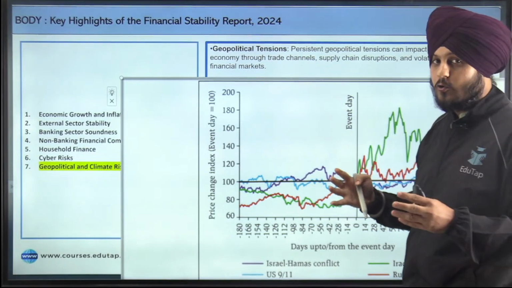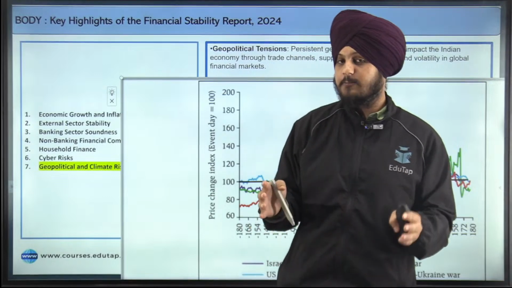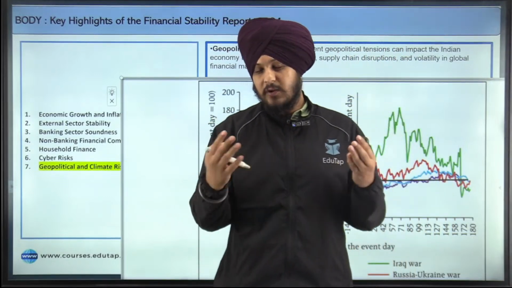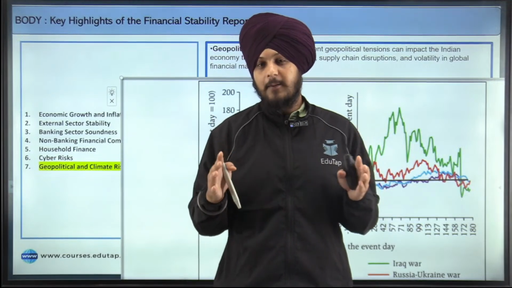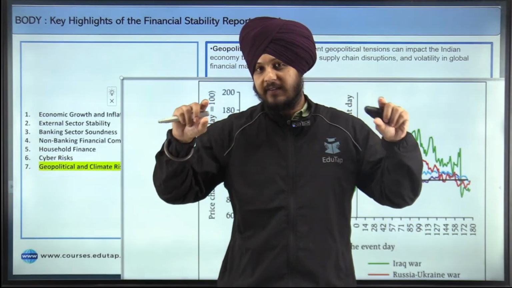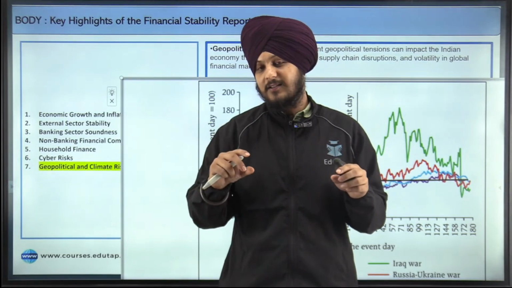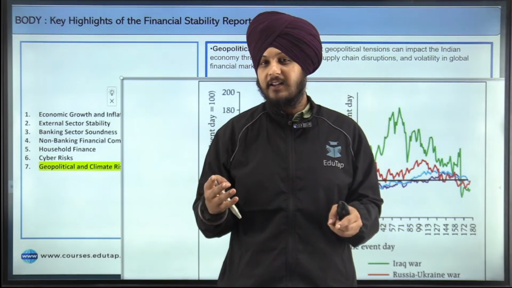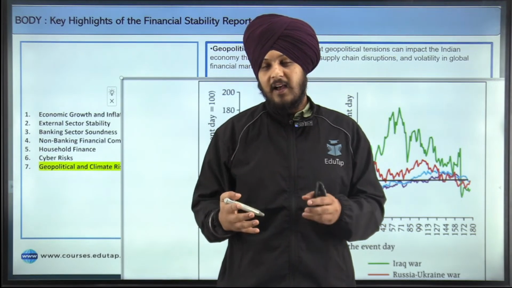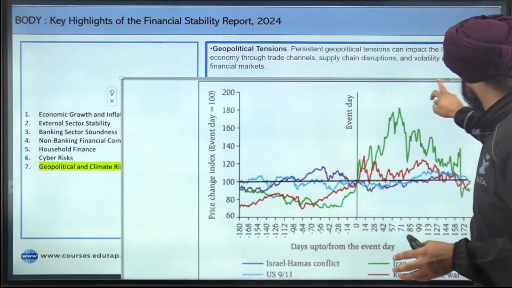So what does this show? This shows how geopolitical tensions affect the stability of a nation, especially the financial stability, and you can write it as a part of your answer. I mean, you cannot draw this graph, but you can write it as an example, that whenever you talk about geopolitical tensions, you can write that the recent Russia-Ukraine war led to instability in India because of the rising oil prices and all such factors. So this is something that the report has highlighted.